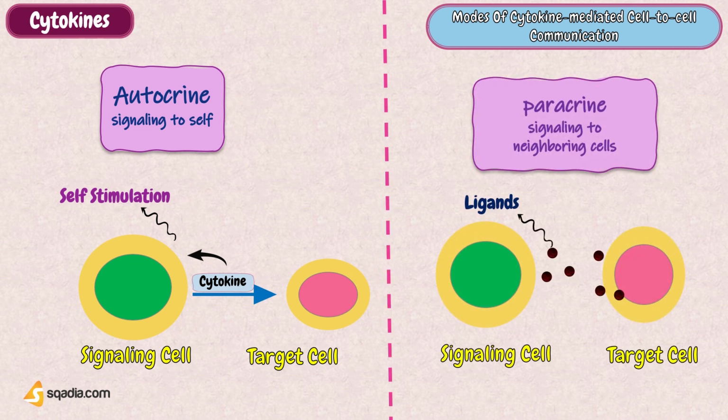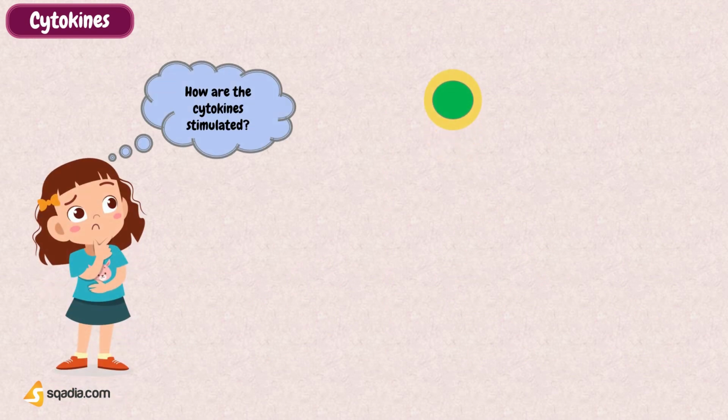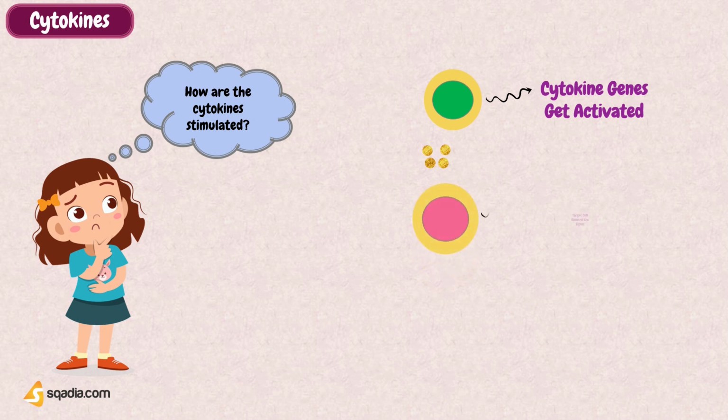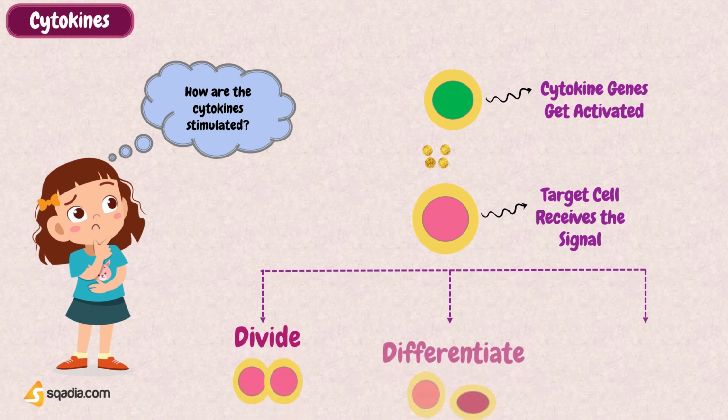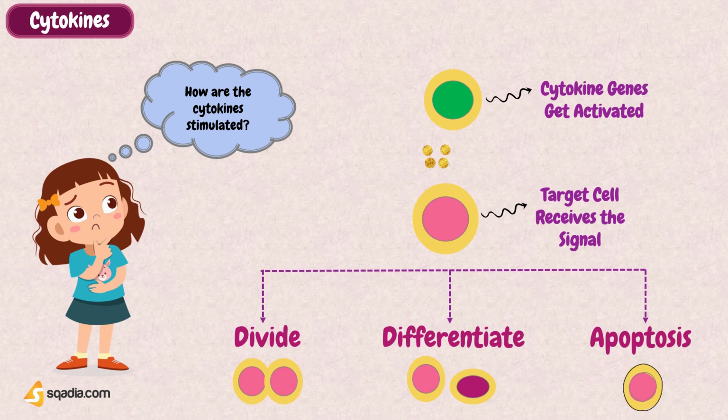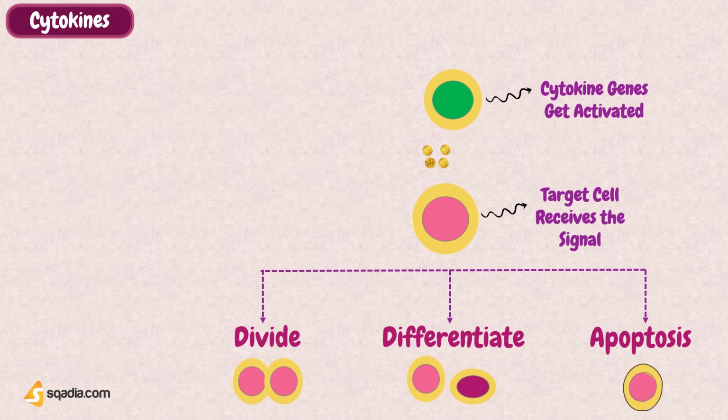Now that we have discussed the modes of communication, let's jump into how the cytokines are stimulated. When there is an inducing or stimulating signal, specific cytokine genes are activated. This would ultimately lead to cytokine-mediated signaling in the recipient cell, or the target cell, and the target cell would have a variety of biological effects due to this cytokine. It would either divide, it can differentiate, or even sometimes it can undergo apoptosis. So a variety of outcomes could be achieved from cytokine signaling.